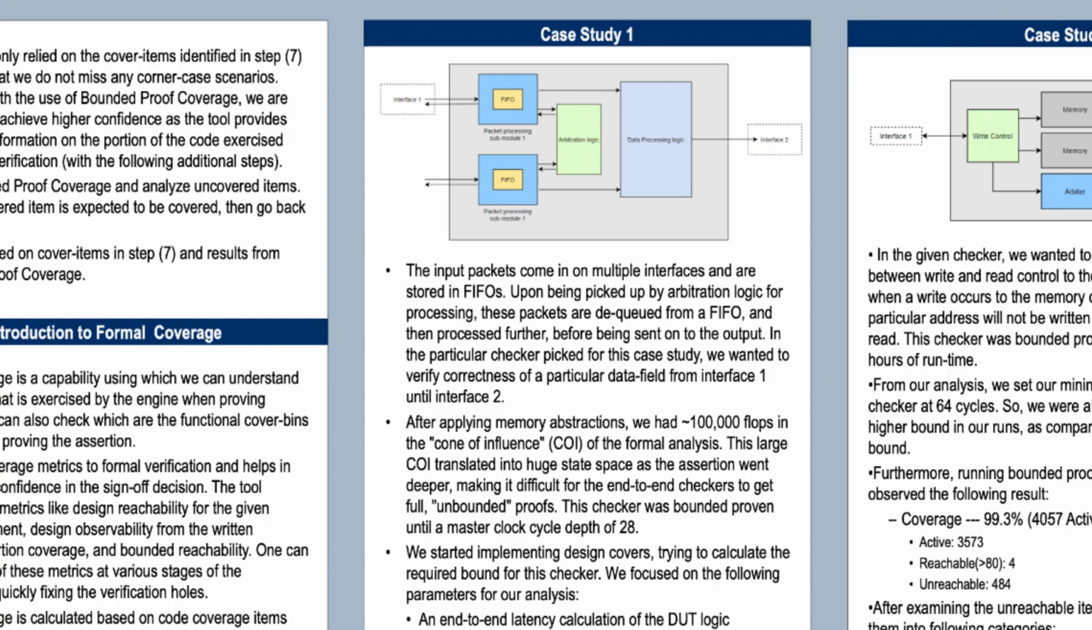Still, even after abstractions were applied, we had close to 100,000 flops in the cone of influence of the formal analysis. This large cone of influence translated into huge state space as the assertion went deeper, making it difficult for the end-to-end checkers to get full unbounded proofs.